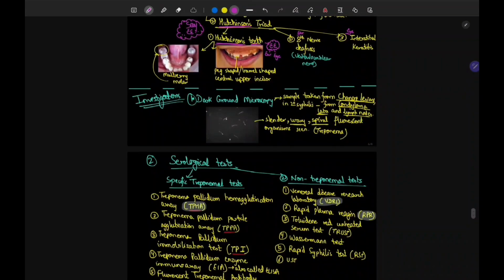You may take the sample from chancre lesions, from condyloma lata, even from the lymph nodes. And what are you going to see? This treponema pallidum. This is a spirochete, and this is a slender, wavy spiral, fluorescent organism. This is treponema.